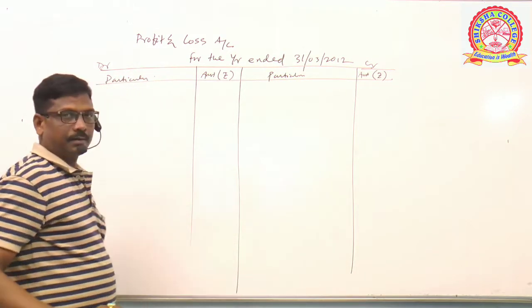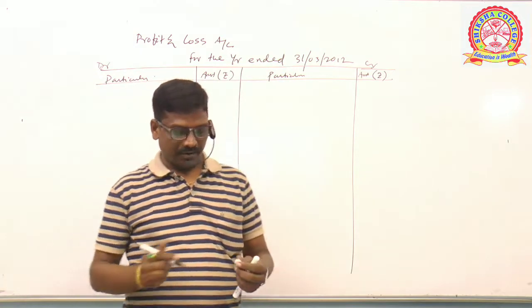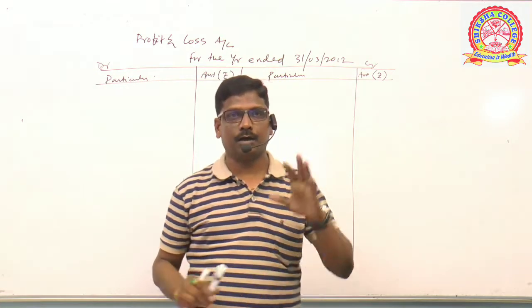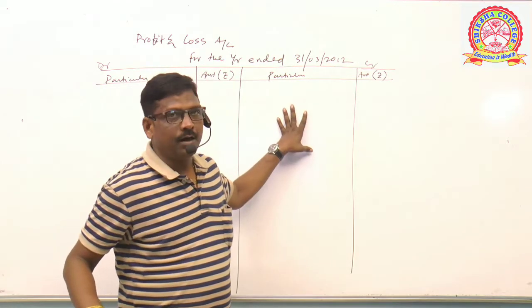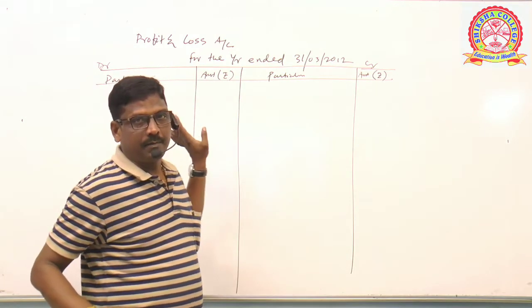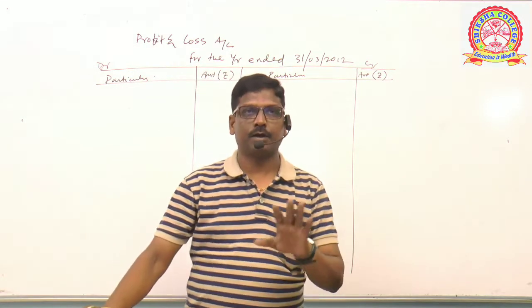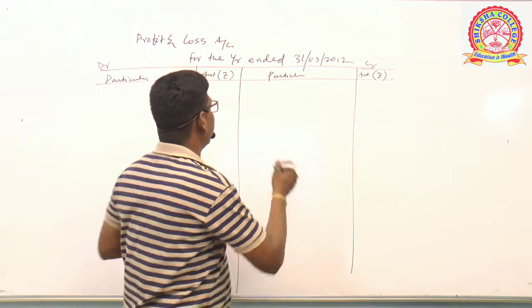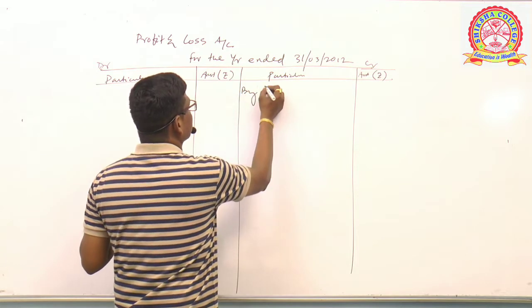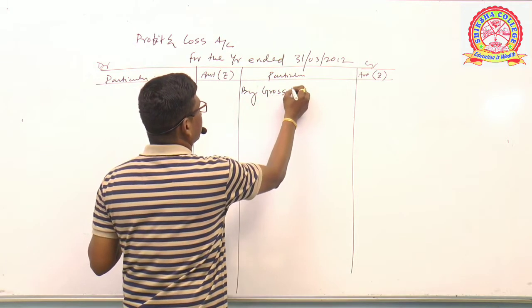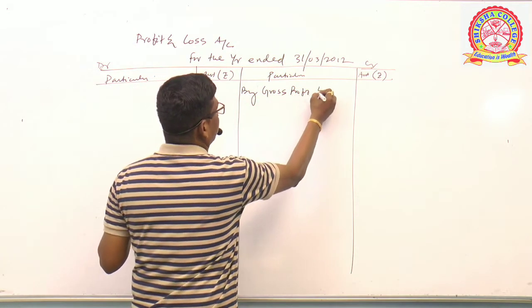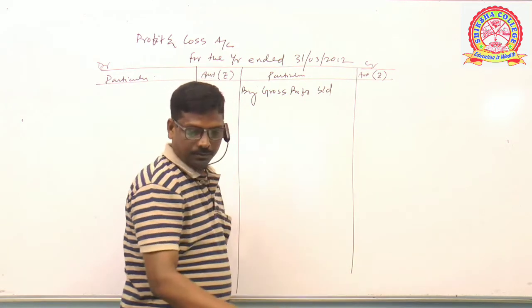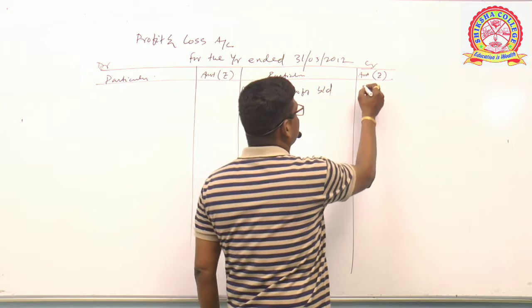Friends, I have already told you profit and loss account starts with either gross profit on its credit side or gross loss on its debit side. In this question we are given gross profit, so obviously I'll put it on the credit side. By gross profit brought down, how much? It's 1,20,000.